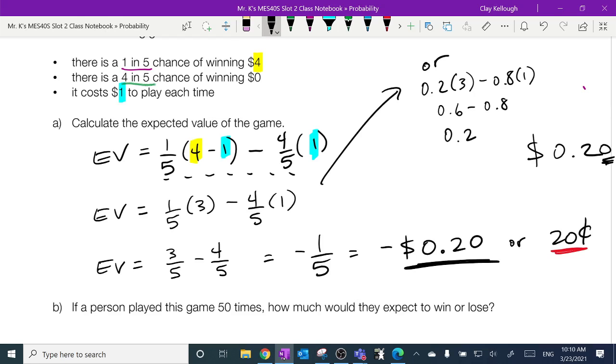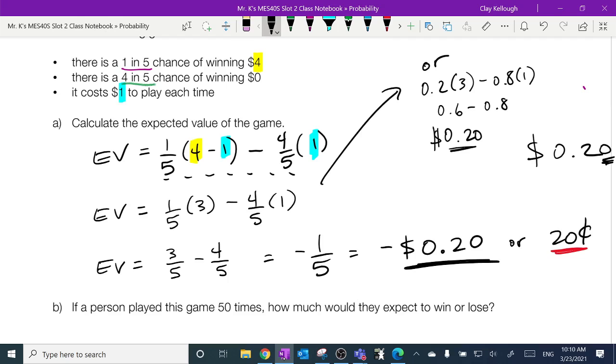But again, if your calculator spits out 0.2 and you write that down as your answer, without a $ sign in front of it, I have to take off the half mark. That's a rounding error. It has to look like that. Okay? So if you don't like working with the fractions, turn them all to decimals. We don't care, as long as you get the right answer.